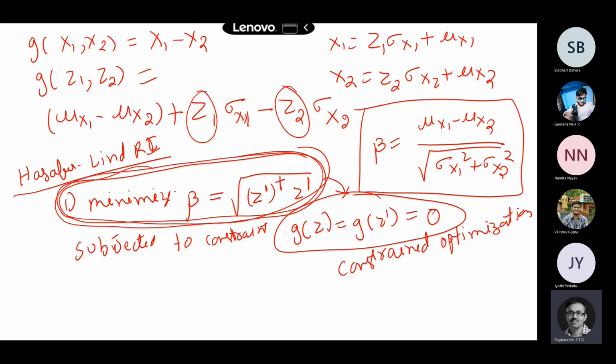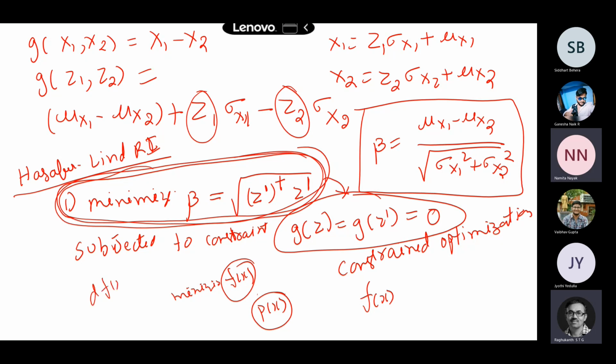If I have to minimize some function f of x, but at the same time I also have a constraint, say p of x equal to some value, how do we handle this? How do you write the objective function now? If there are no constraints, you simply take a derivative and solve it. Now we have a constraint. Tell me, what do you have to do?